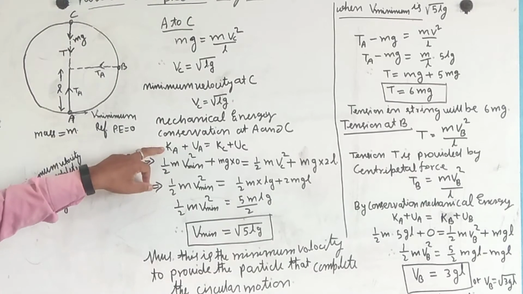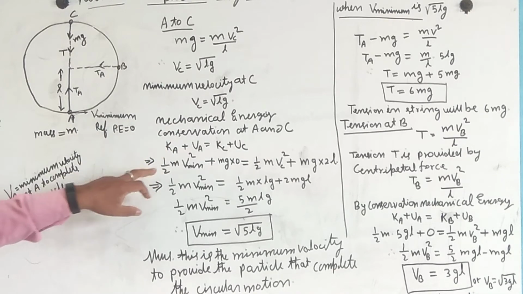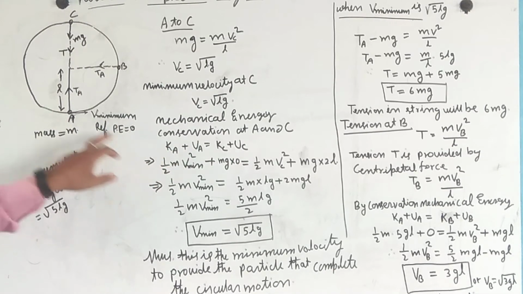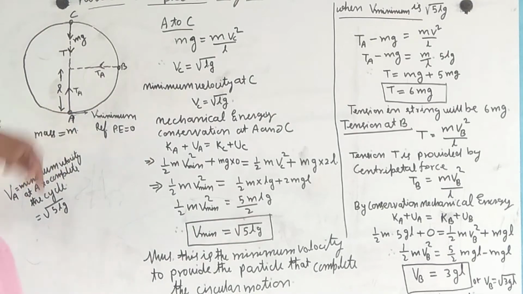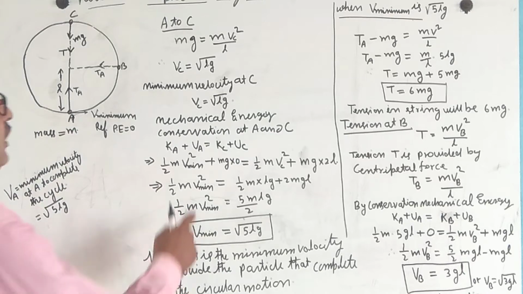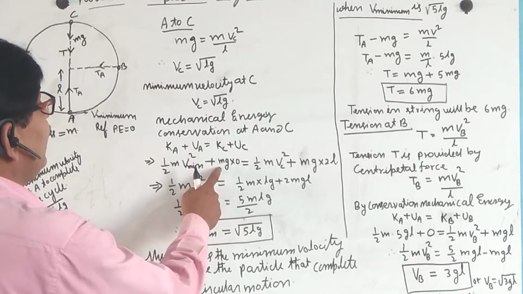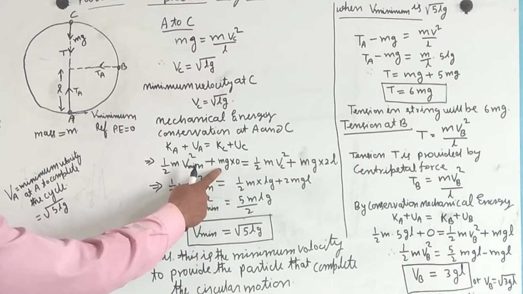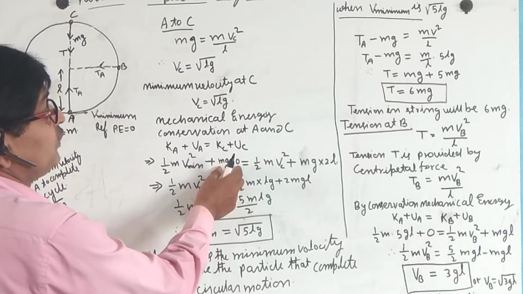Here the kinetic energy at A is 1 by 2 mv square. We use the minimum velocity to calculate for the particle to complete one cycle, so 1 by 2 m v minimum square. For the potential energy mgh, h is 0, so this will be equal to 0.